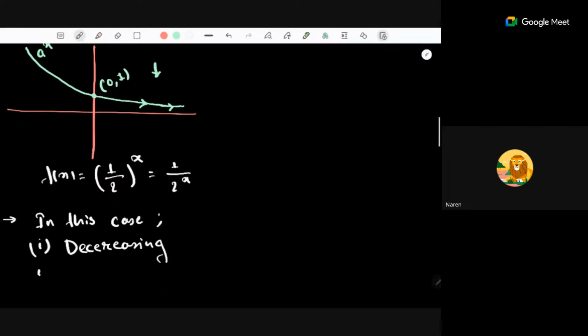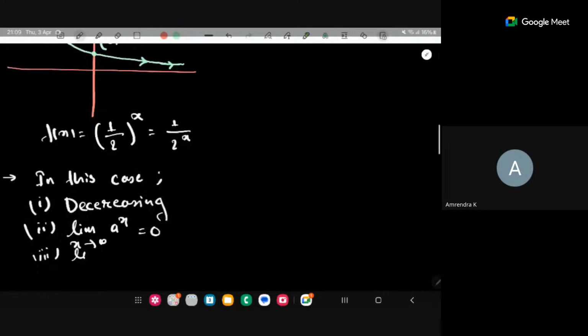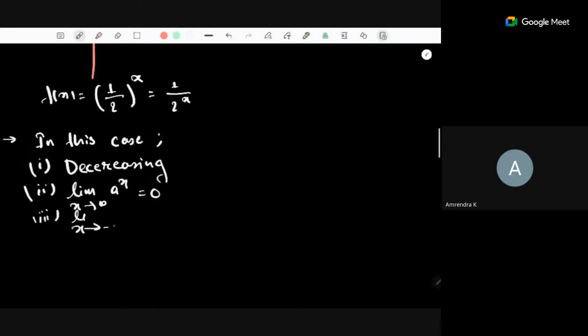Now you can tell me the limits here. What will be the limit as x tends to infinity of a to the power x in this case? It will be 0, correct? It is approaching 0, but it never gets to 0. So the limit is 0. Now the other end: the limit as x goes to minus infinity of a to the power x. What will this limit be?